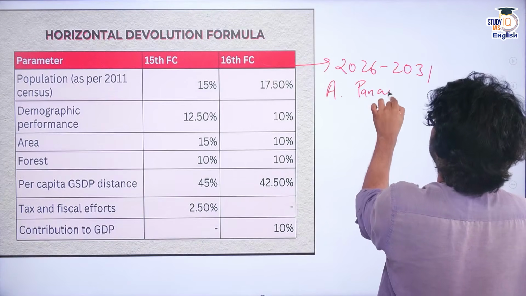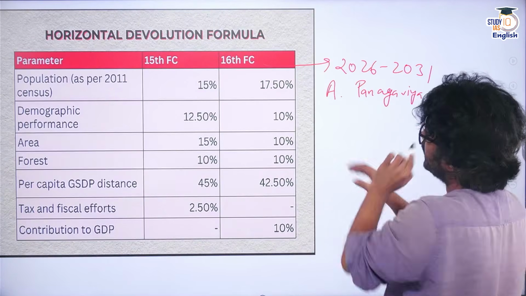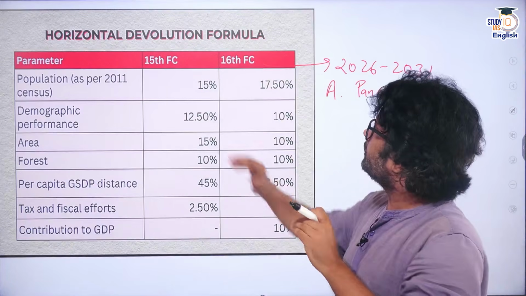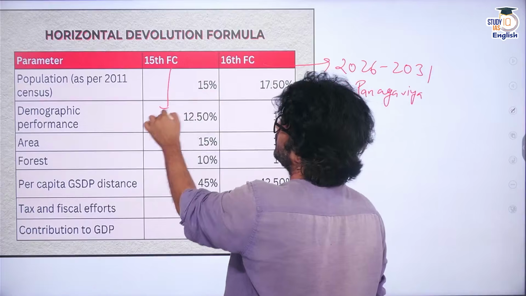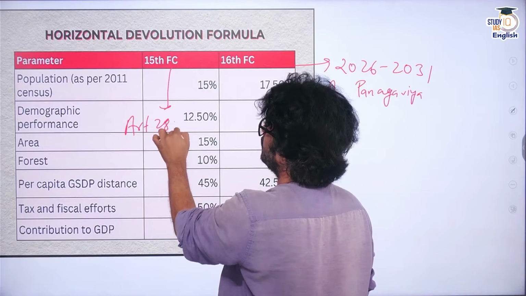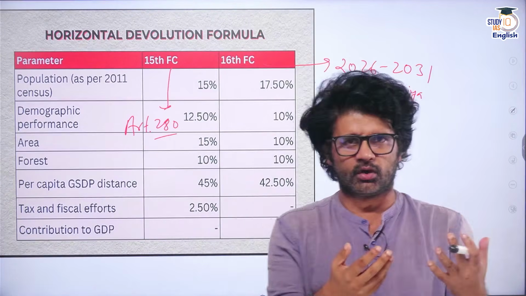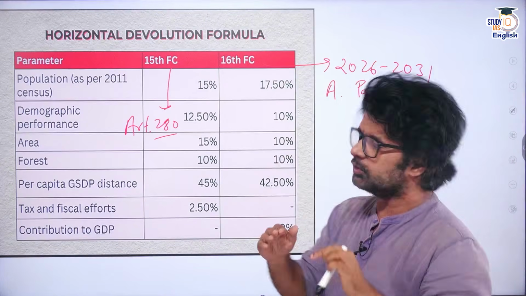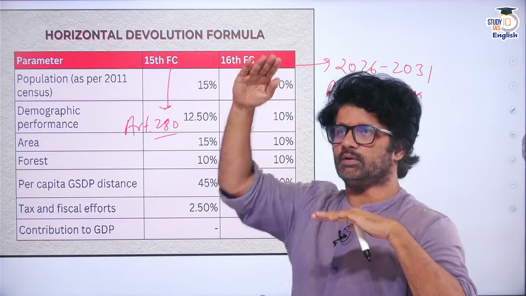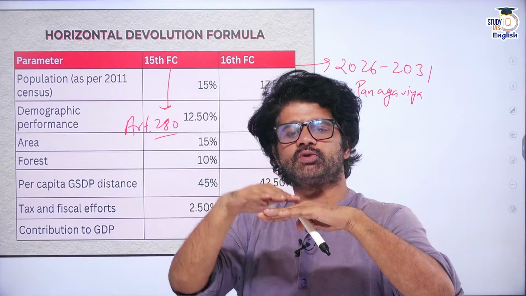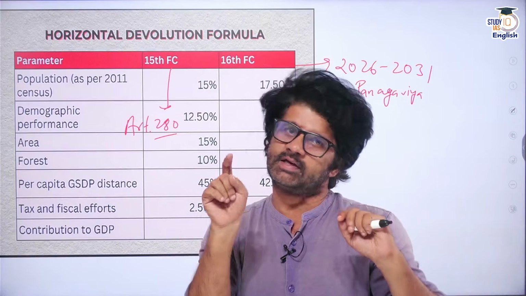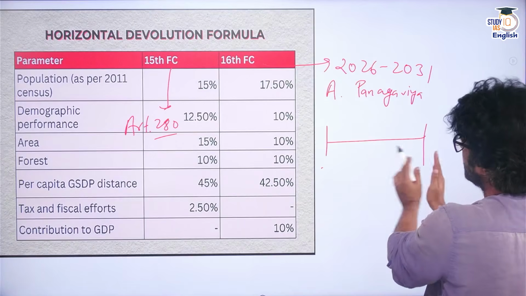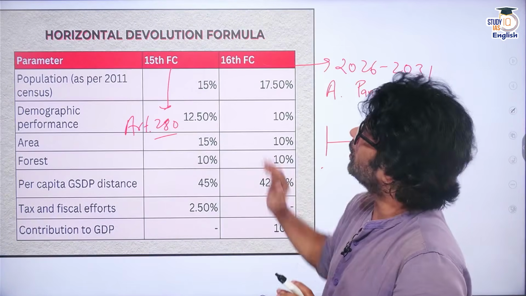that is the name, right? Panagariya, sir. So now his tenure, if you see the population criteria, and this is horizontal devolution. Finance Commission, Article 280, is a constitutional body, and they talk about a lot of stuff, and among the major recommendations is horizontal and vertical devolution. Vertical devolution means how much money, somebody is vertically above you, so how much money will be divided between center and state, that is vertical devolution. Horizontal means at the same level, so how much money will be divided among different states, that is horizontal devolution.